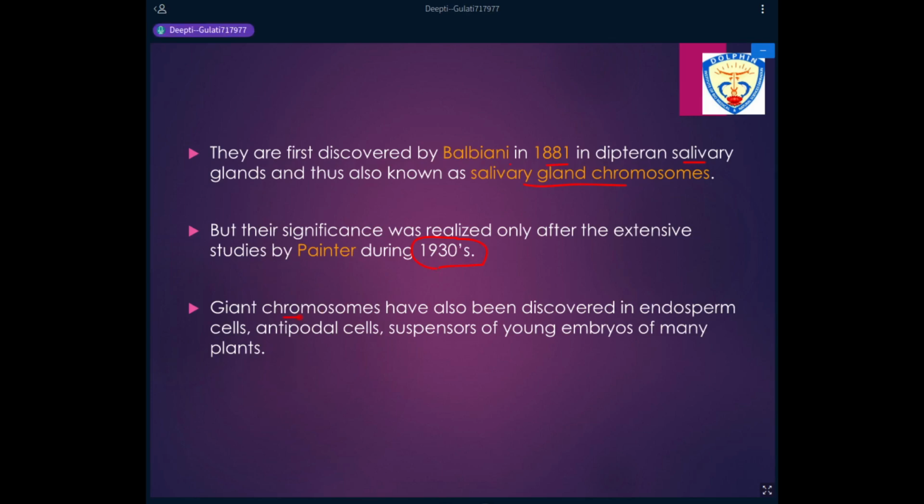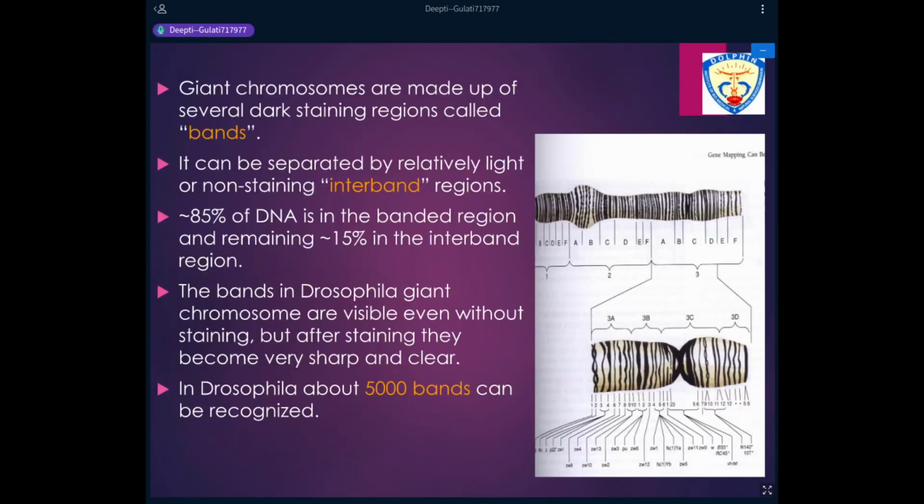These giant chromosomes have also been discovered in plants, in the endosperm cells, in the antipodal cells which provide nutrients to the egg cell, and in the suspensors of the embryo which provide support to the embryo in plants. So giant chromosomes have been seen in insects, dipterans, and plants, and structural studies found that they have two main portions.